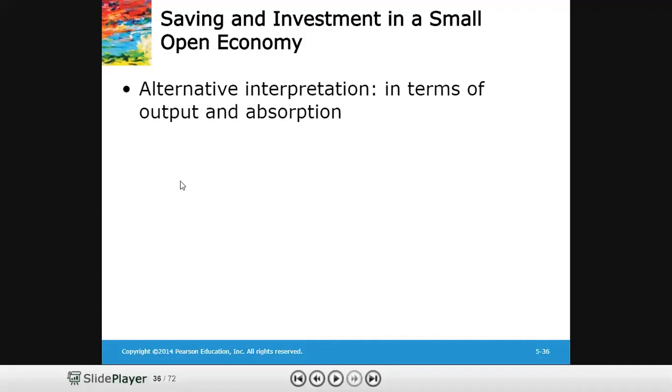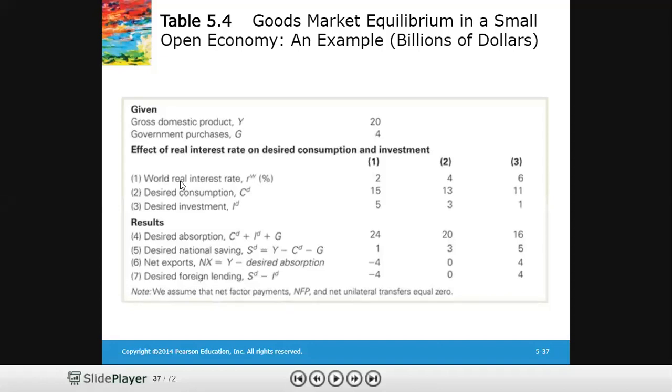Now we'll have an alternative interpretation in terms of aggregate demand and aggregate supply. What does it look like? If you just look at this table, we are trying to find the goods market equilibrium using both ways. We earlier used saving and investment. Now we'll be considering aggregate demand and aggregate supply.